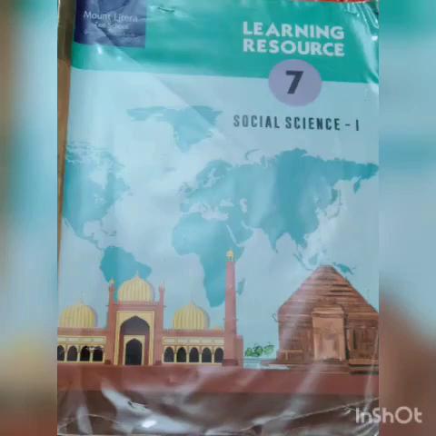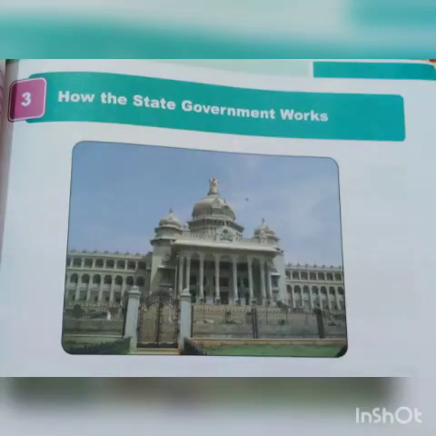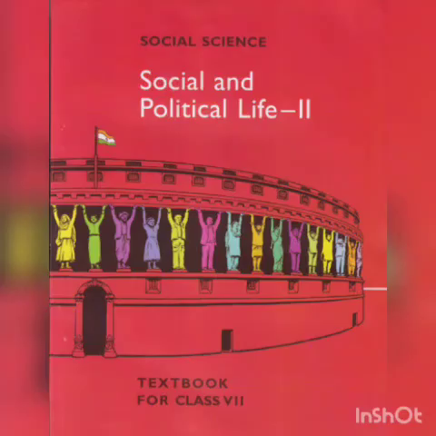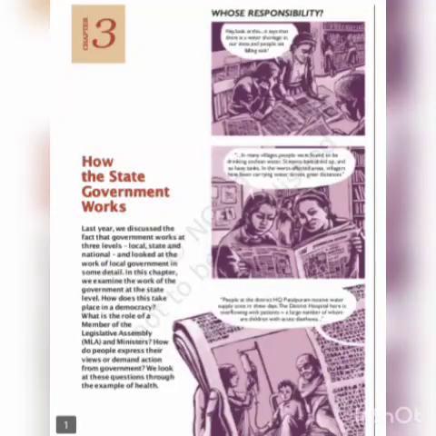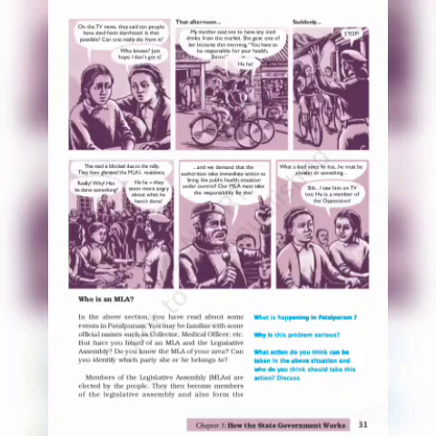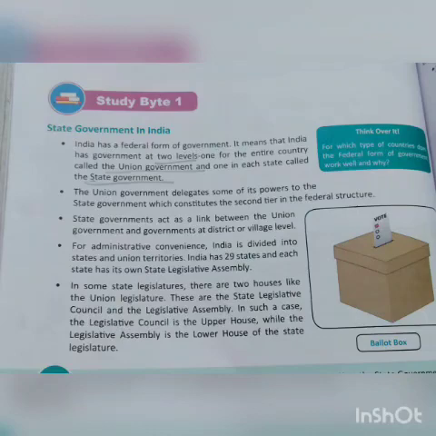Students, in the last lecture, we talked about lesson number 3 of Civics, that is, how the state government works. In that, we saw a story of a village, Patalpuram, in which two girls were discussing the condition of the village. We saw that the condition of the area is looked after by the MLA of that particular area. So have you all found out who the MLA of your area is?